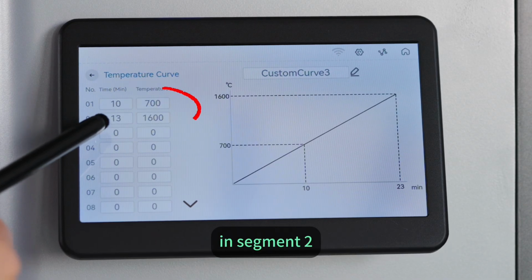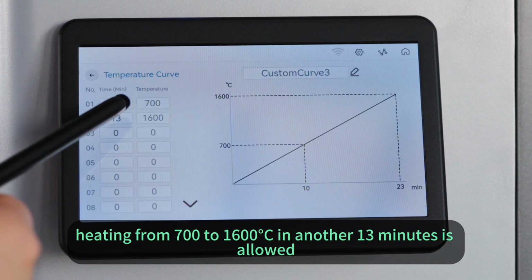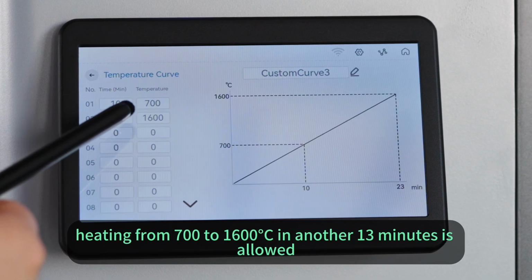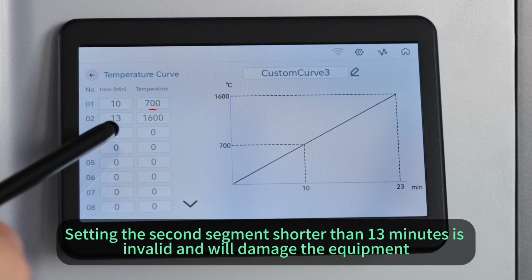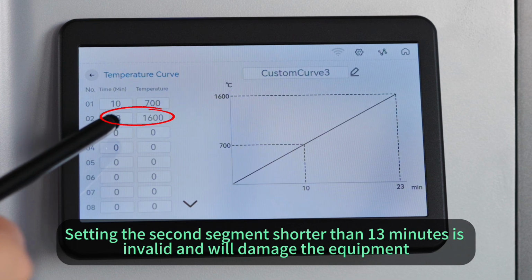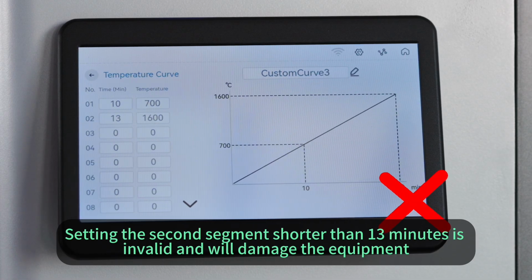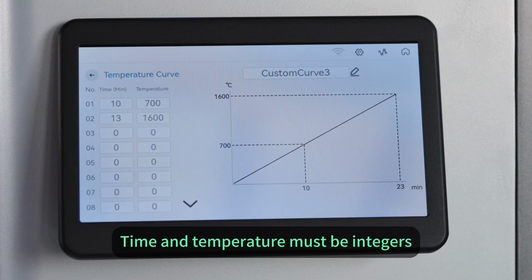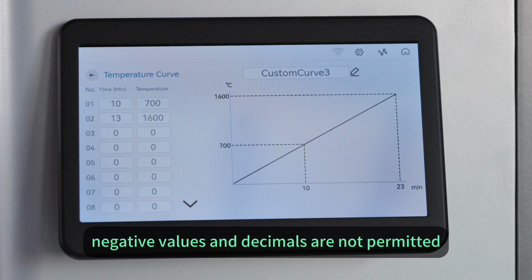In segment 2, heating from 700 Celsius degrees to 1600 Celsius degrees in another 13 minutes is allowed. Setting the second segment shorter than 13 minutes is invalid and will damage the equipment. Time and temperature must be integers. Zero, negative values, and decimals are not permitted.